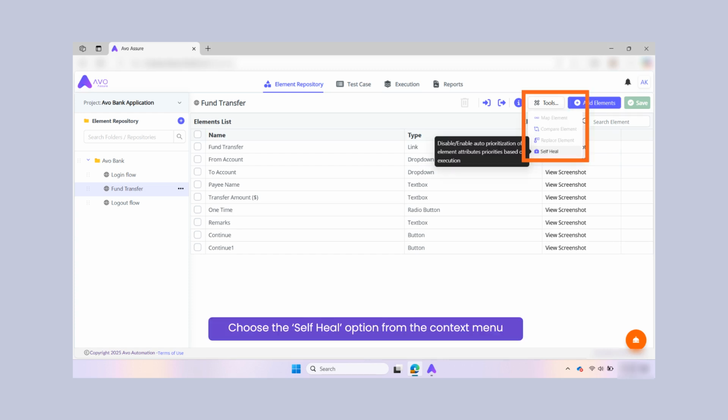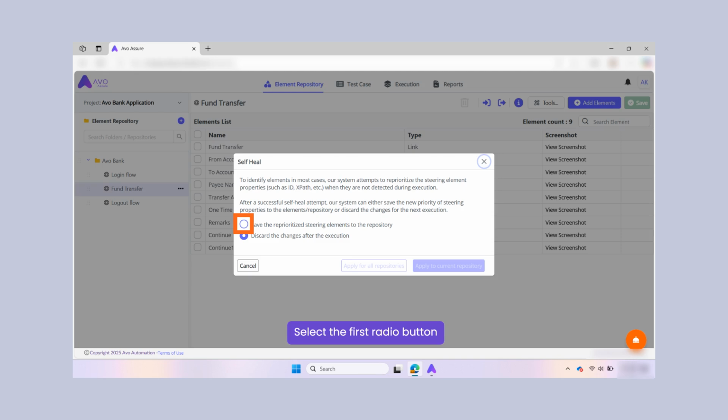Select the Self-Heal feature from the Tools menu. A self-heal pop-up appears requesting the method of self-healing to be implemented. In this scenario, let's select the first radio button. This action will save the reprioritized steering elements to the repository.